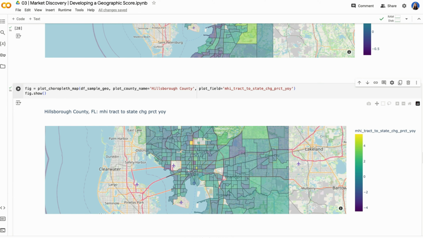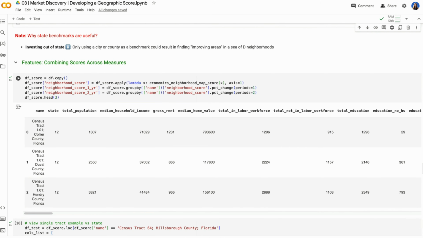But when you look at the whole city, it's still an underperforming city in some aspects. So that's why it's really important to benchmark when you're looking at location, not just for a particular city or county, but also state.